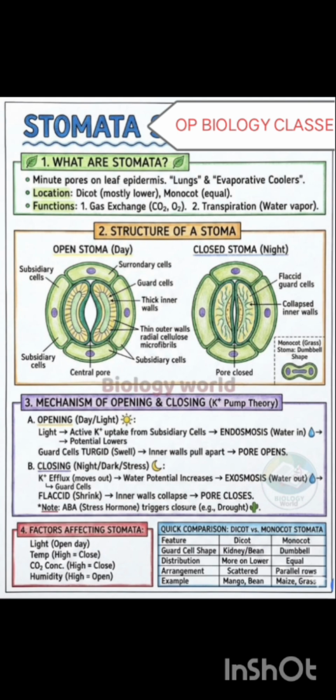A quick comparison of dicot and monocot. The guard cell is kidney bean shaped in dicots and dumbbell shaped in monocots. Distribution: more on the lower surface in dicots, and equal on both surfaces in monocots. Arrangement of stomata: scattered in dicots, while parallel rows in monocots. For example, dicots: mango and beans; monocots: maize and grass.